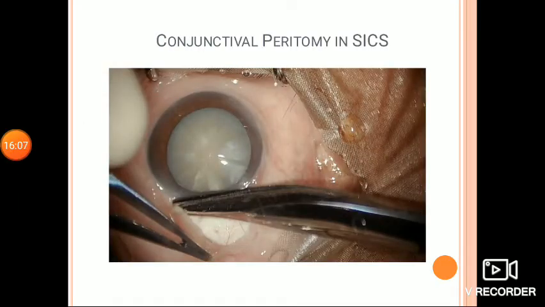This picture shows the making of the small fornix base conjunctival flap with the help of sharp tipped scissors along the limbus from 10 to 2 o'clock positions. The conjunctiva and the Tenon's capsule are dissected, separated from the underlying sclera and retracted to expose about a 4 mm strip of sclera along the entire incision length. Hemostasis is achieved by applying gentle and adequate wet field cautery.